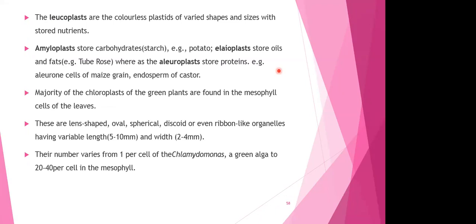So colorless का मतलब क्या हो गया? They are almost white in color. There is no specific color associated with it. Why does it not show any color? The leucoplasts are not going to show any colors because they are not going to have specific pigments. Rather, those plastids will be used as storehouses for storing starch, oils, and protein. So देखिए, depending upon what it is going to store, accordingly the leucoplasts are of three types. So the three types of leucoplasts are amyloplasts, which store carbohydrates or starch as we say, eleoplasts.